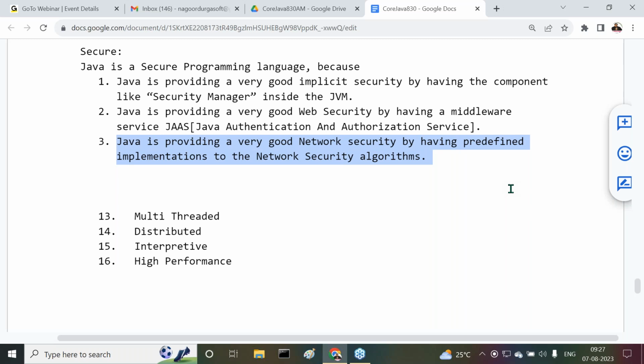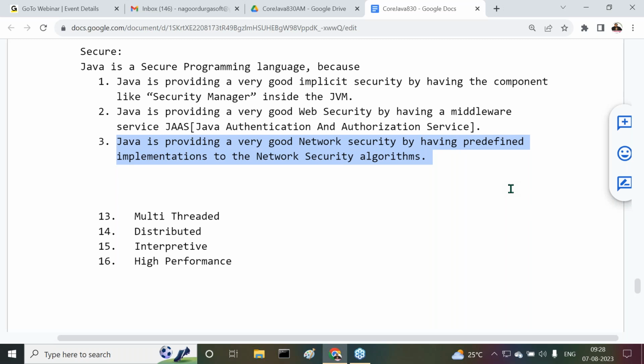So in this particular situation, when my data is transferring in the network, the data must be provided with security. The data has to be transferred through the network securely. How are we going to provide security for the data traveling in the network? For that purpose, we have to use encryption mechanisms.